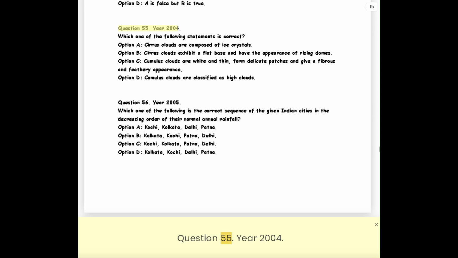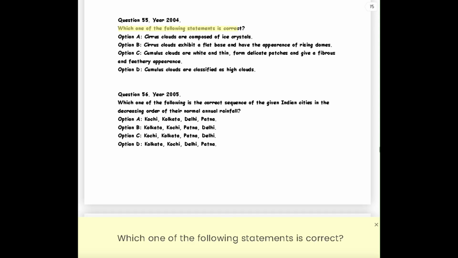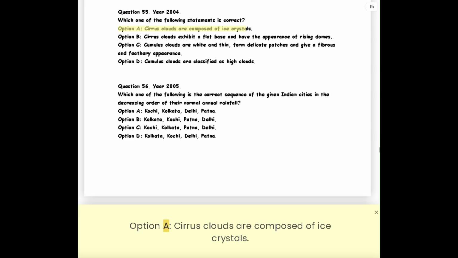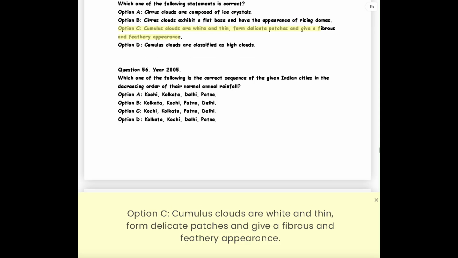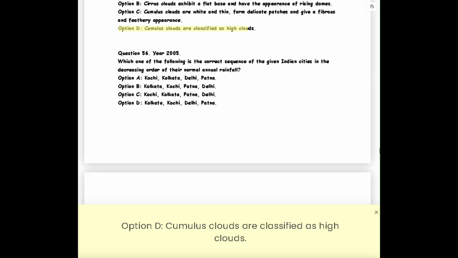Question 55. Year 2004. Which one of the following statements is correct? Option A. Cirrus clouds are composed of ice crystals. Option B. Cirrus clouds exhibit a flat base and have the appearance of rising domes. Option C. Cumulus clouds are white and thin, form delicate patches, and give a fibrous and feathery appearance. Option D. Cumulus clouds are classified as high clouds.